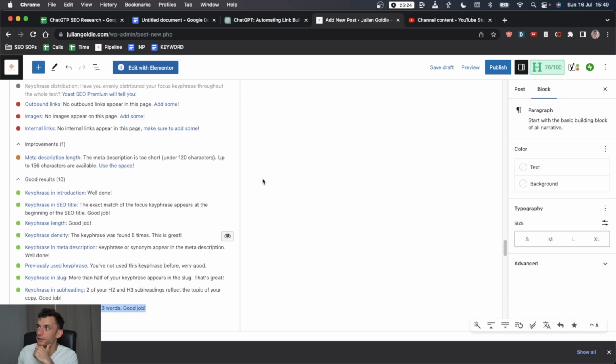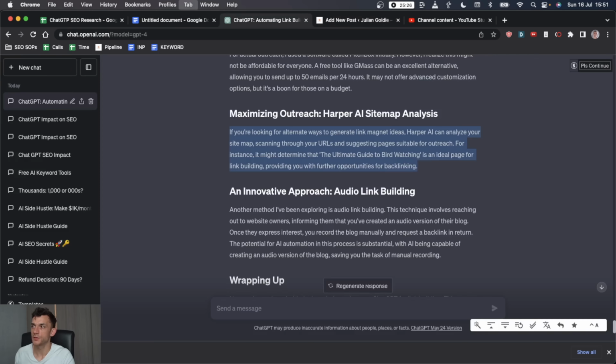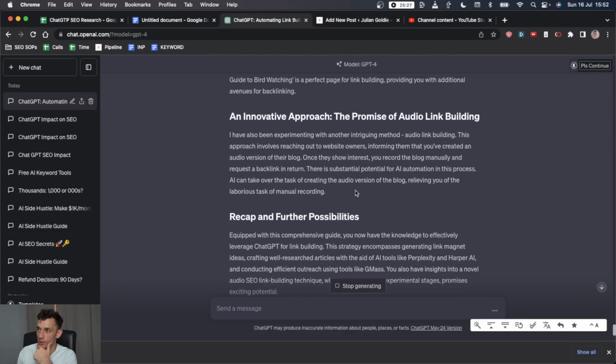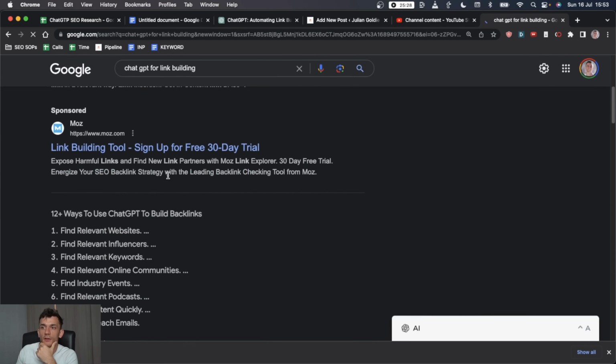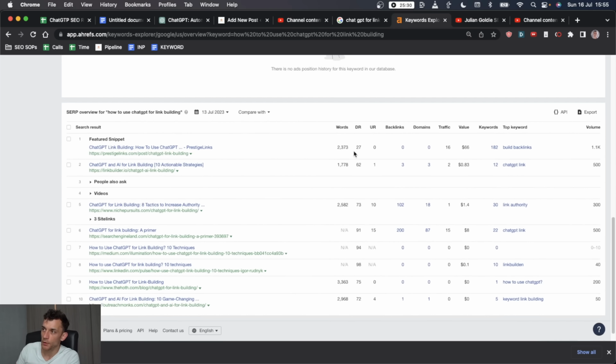So the text length is still way too short, which is not good. So I'm just going to keep adding and formatting and putting more content into this article. Content's up to 1,087 words. That's perfect. Let's see what our competitors are doing. So if I look at my competitors and most of the articles on the first page, they've all easily got over 2,000 words for most of these articles, right? So I need to really aim to do the same. So how am I going to do that?